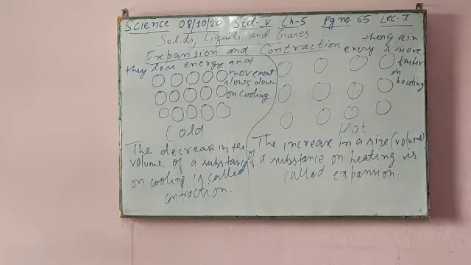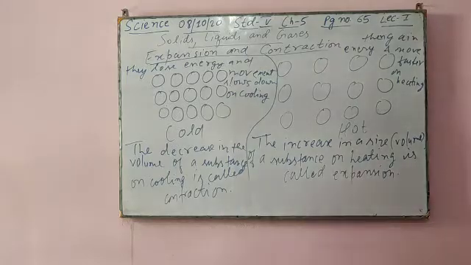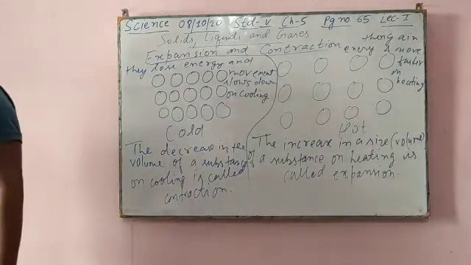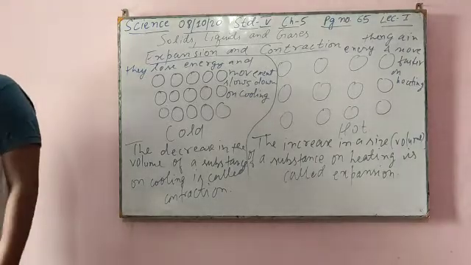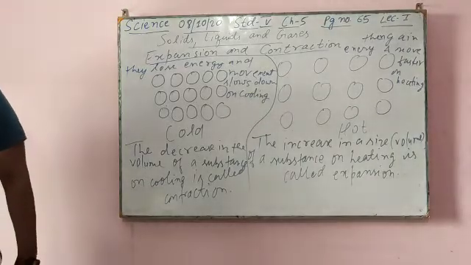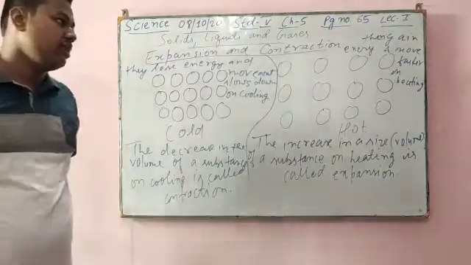What happens in expansion? When we heat it, the particles gain energy and move faster, causing an increase in size. That's why they expand and become bigger.